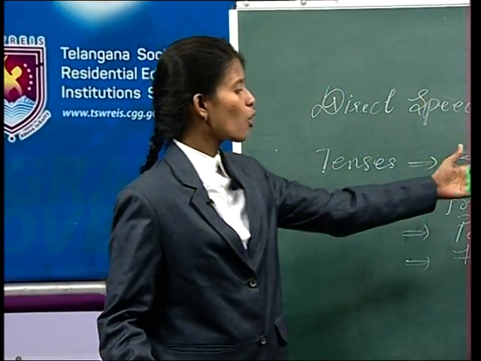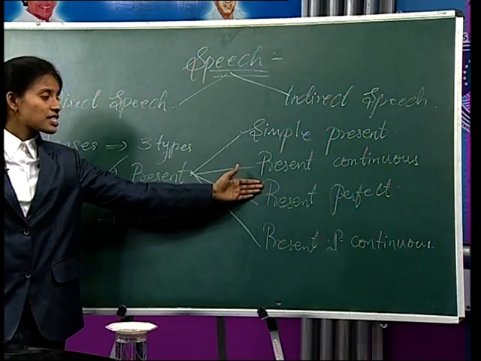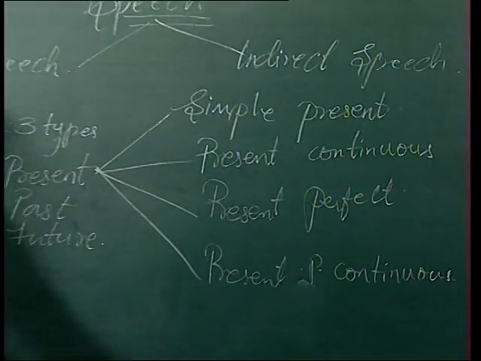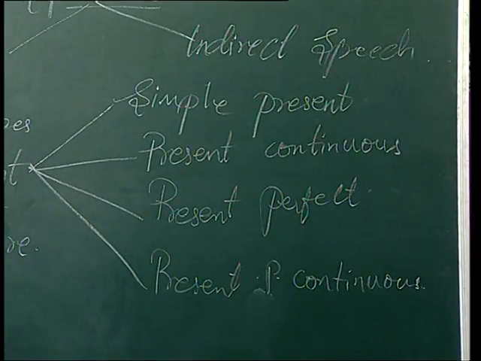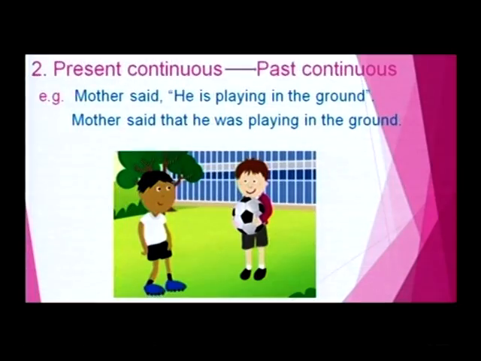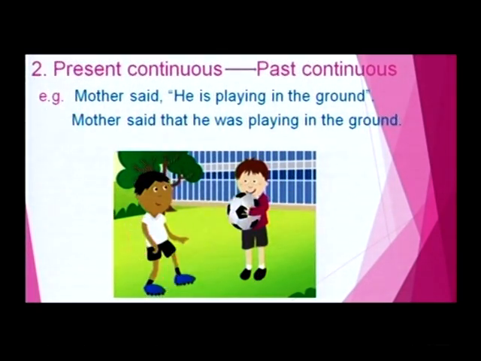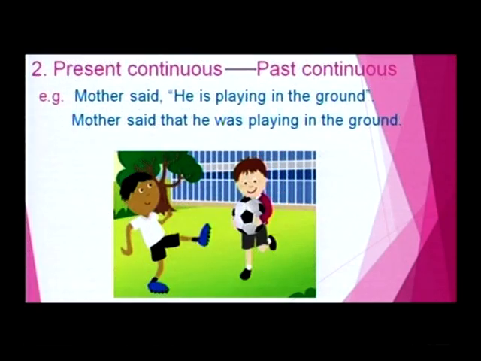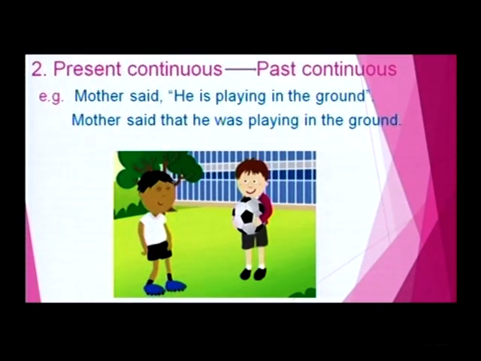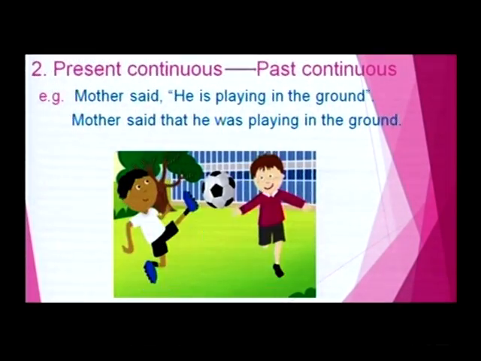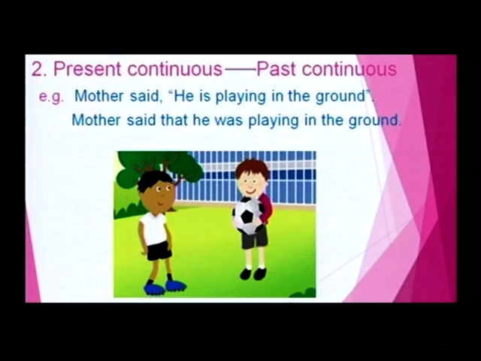Now, let us go for the second one, that is present continuous. Take an example for clear understanding my dear friends. See, the second thing is the present continuous. The present continuous while changing into the indirect speech, it changes to the past continuous. For example, mother said, he is playing in the ground. In indirect speech, mother said that he was playing in the ground.